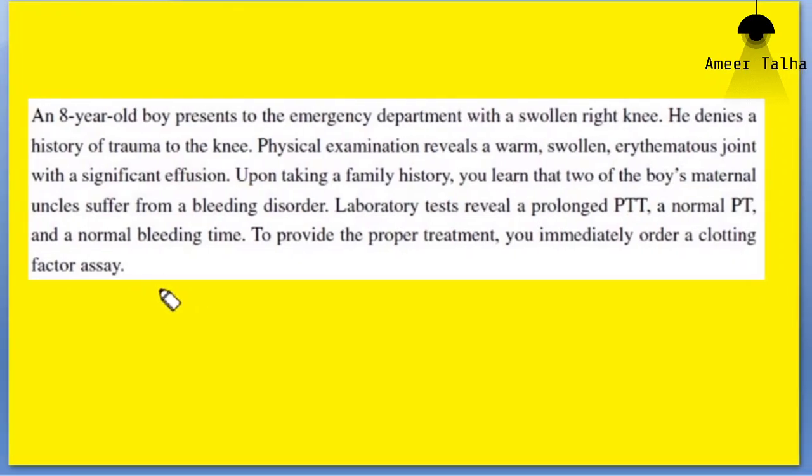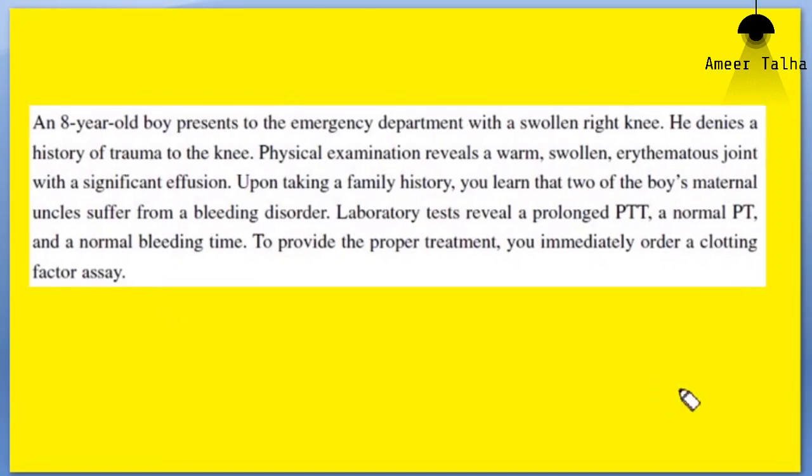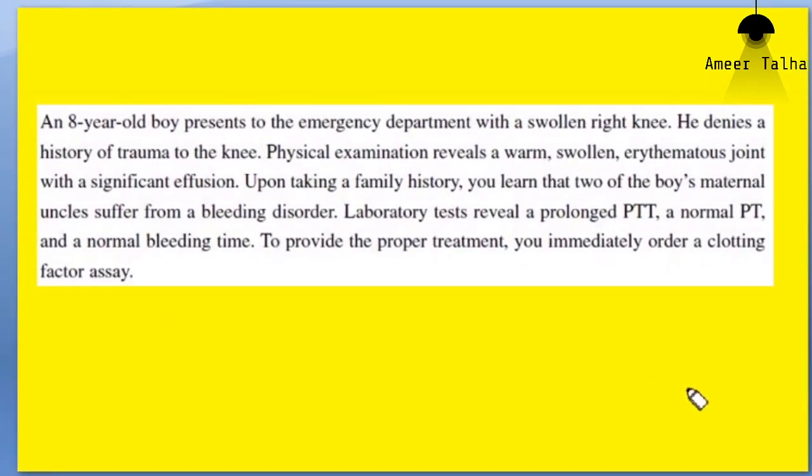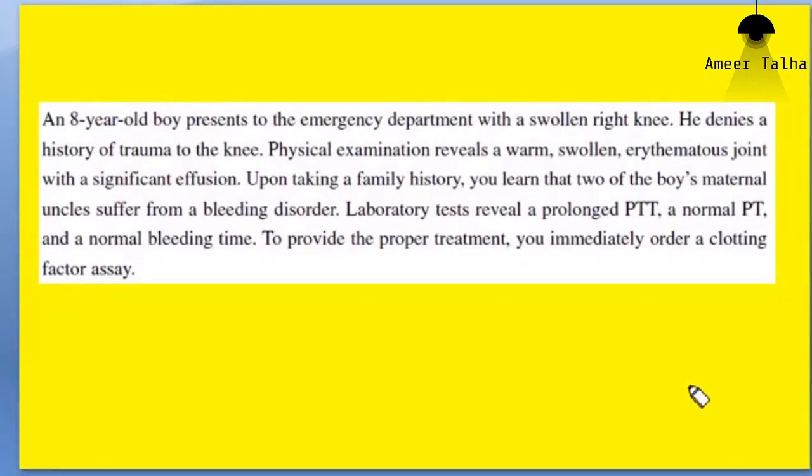Platelets are not involved. The clotting factors 3, 7, 10, 5, all the clotting factors of extrinsic pathway are not involved either. However, the partial thromboplastin time PTT is prolonged.